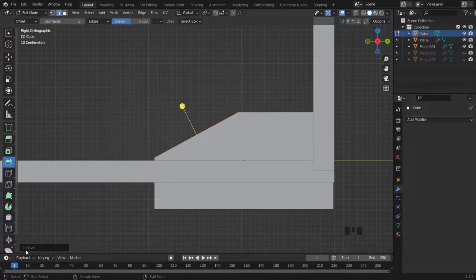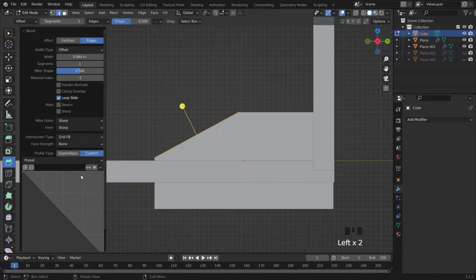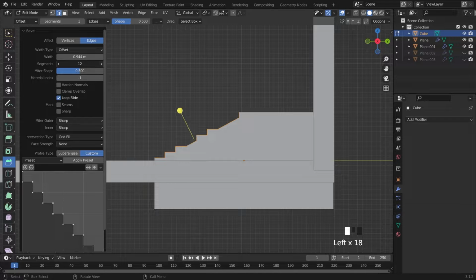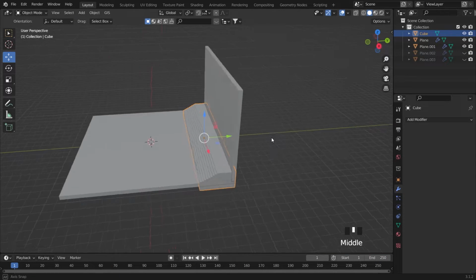You see some object here like bevel, and then just click custom, preset, steps, and just count the steps, and it can be some stairs, easy to make. And yeah, voila, we have some stairs now.